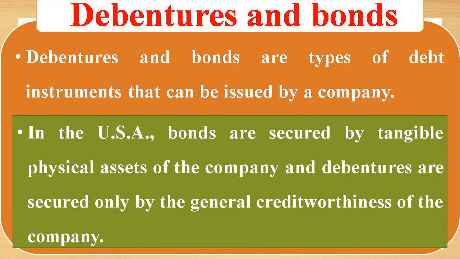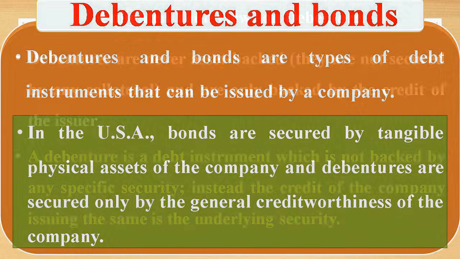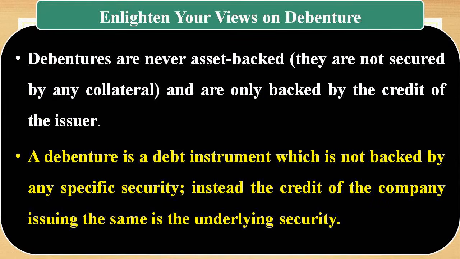Please underline that point. Debenture holders are the creditors of the company that we have discussed, and hence they have a voting right in the company. As usual, bonds are the debt instruments secured by the physical assets of the company. Okay, now we have mentioned that debentures are never asset backed.